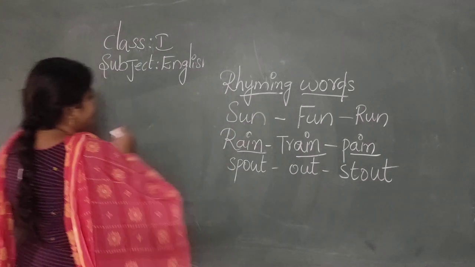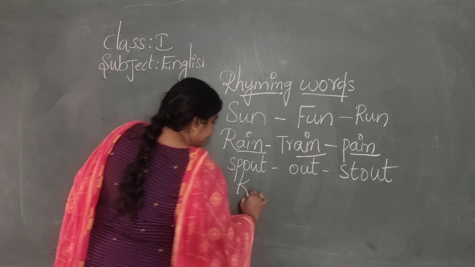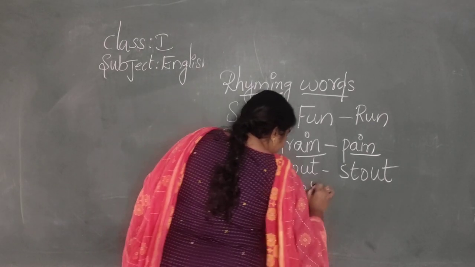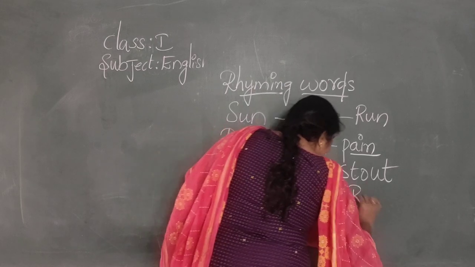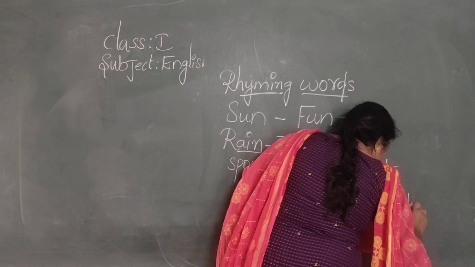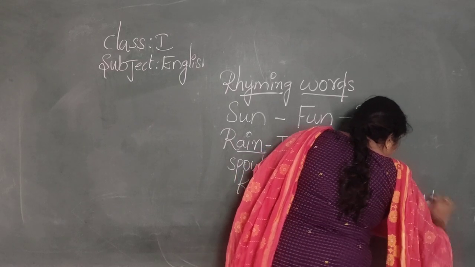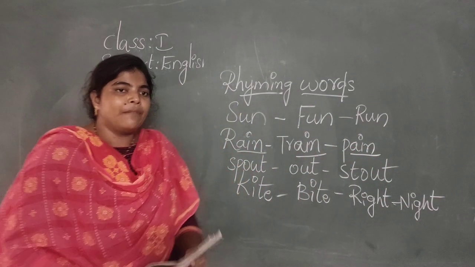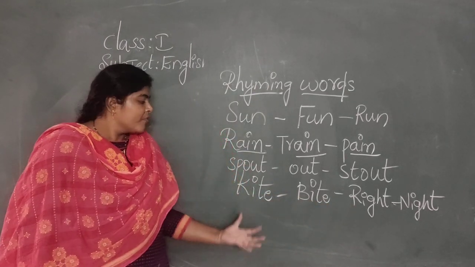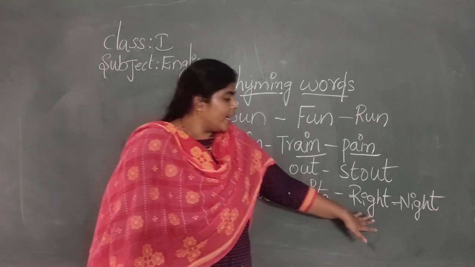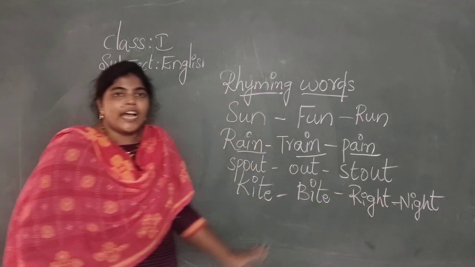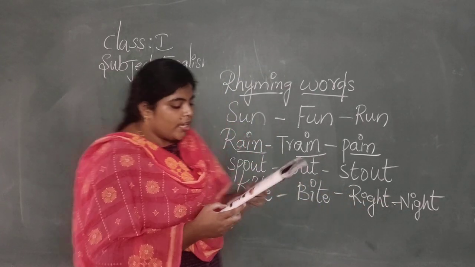Next, kite, bite, right, night, like this. The words that rhyme and the words that can spell in a same manner, kite, bite, right, night, straight, all these words are rhyming words.